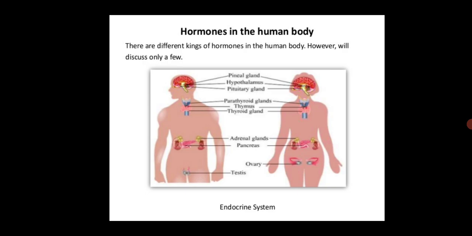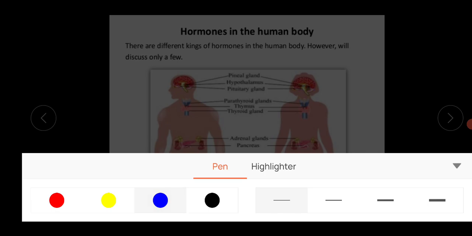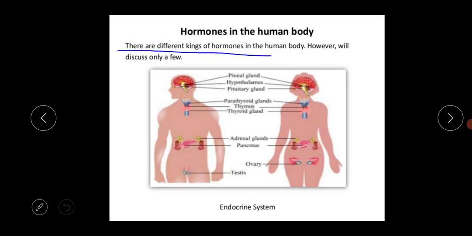There are different kinds of hormones in the human body, however, we'll discuss only a few. So this is our endocrine system, and these are the hormones. This endocrine system is made up of several glands.